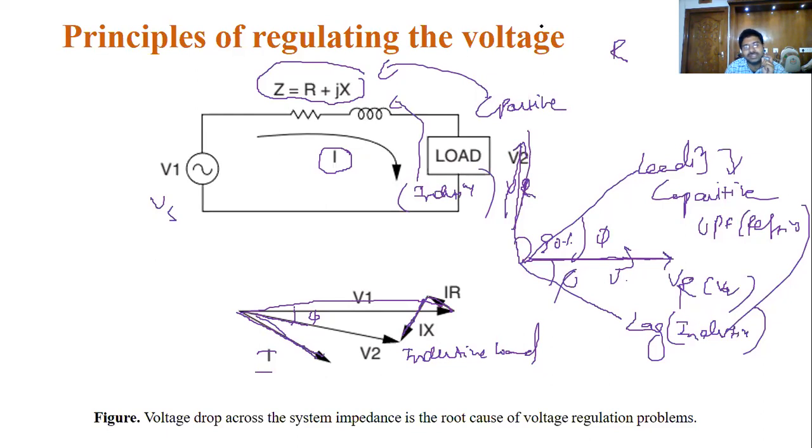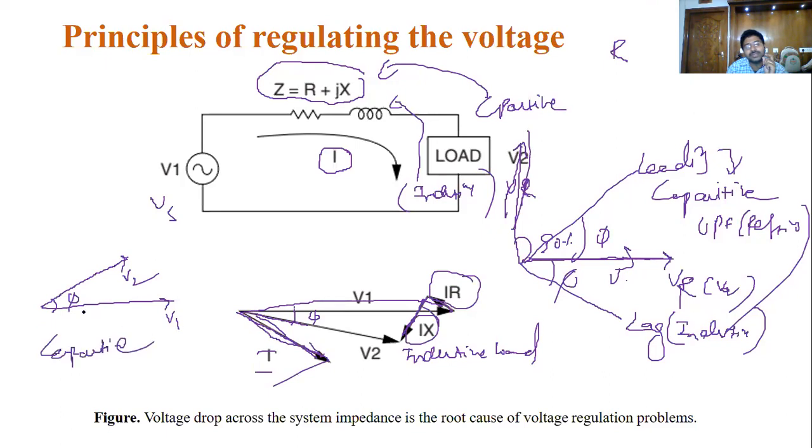Now see this current. If this current changes, what will happen? The IR changes, the IX changes. If it is a capacitive load, now see this V1. This is some voltage V2, in accordance with some phase angle phi. For capacitive loads, the current I changes.